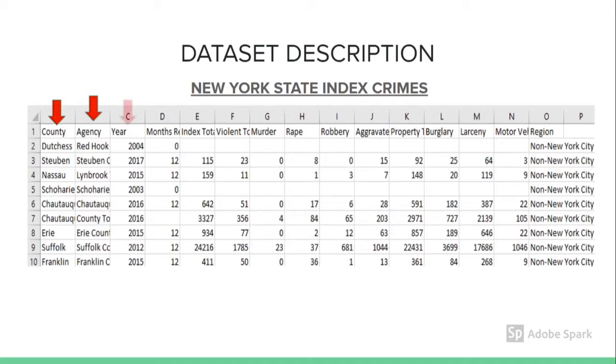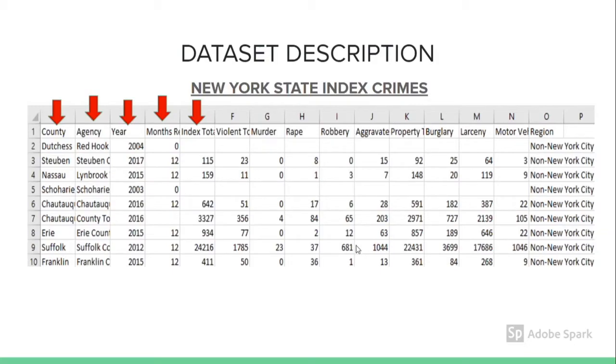And then we have year. Year is obvious, right? The year the crime incident was reported. And then we have months reported. Months reported is the number of months an individual agency reported in the year. Then the next one is index total. Index total is the sum of murder, rape, robbery, aggravated assault, burglary, larceny, and motor vehicle theft.